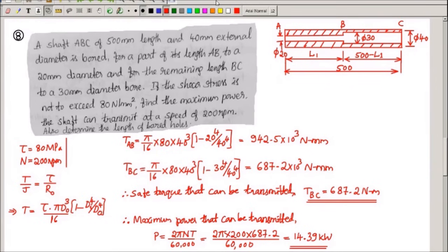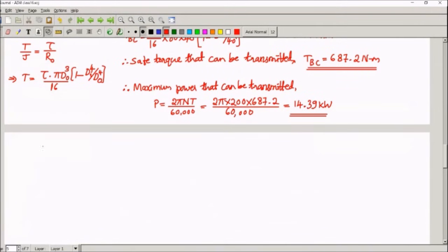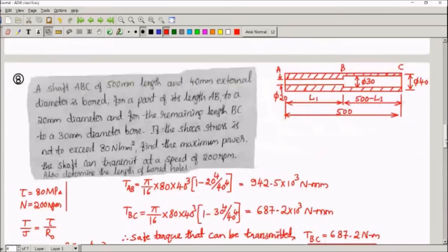Also determine the length of bored holes, means L1 and 500 minus L1. Those two things we have to find out. We know that angle of twist theta is equal to T into L by GJ. Okay, that's the equation for theta. But in this shaft, angle of twist in portion AB should be equal to angle of twist in the portion BC.